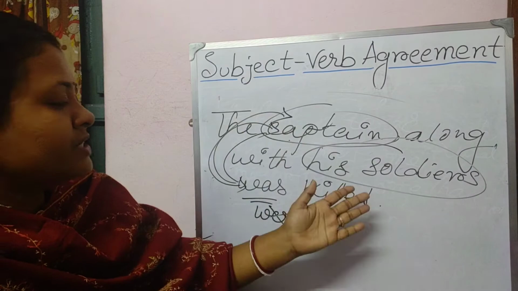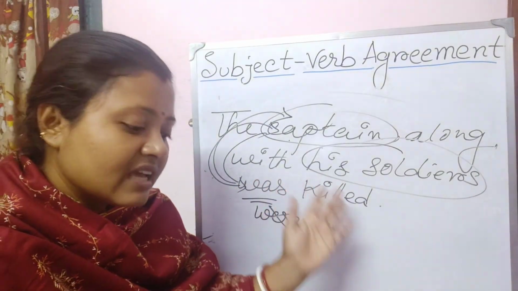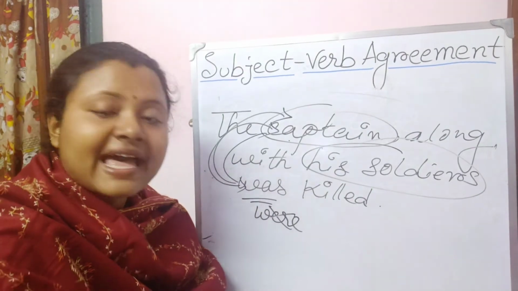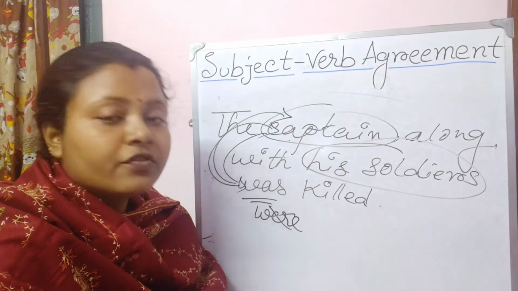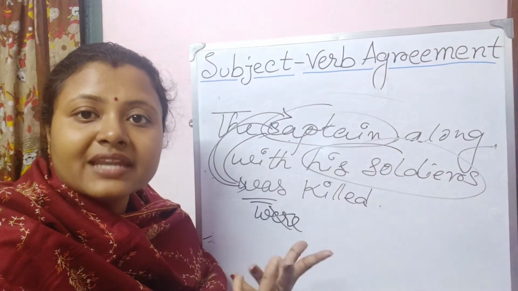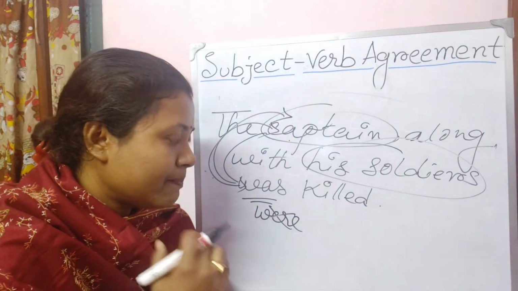So the captain along with his soldiers was killed. Okay, the boys accompanied by their teacher are going for a picnic.